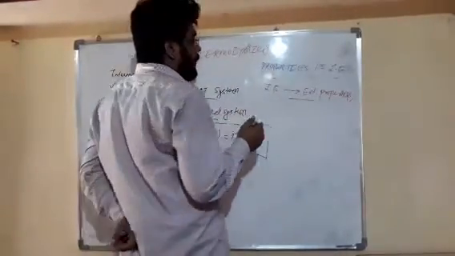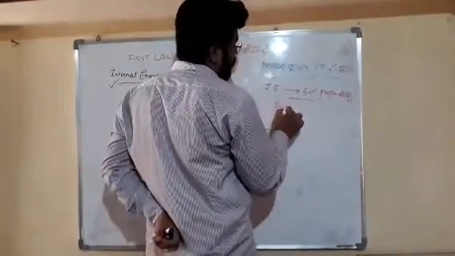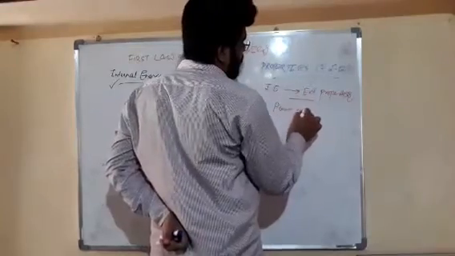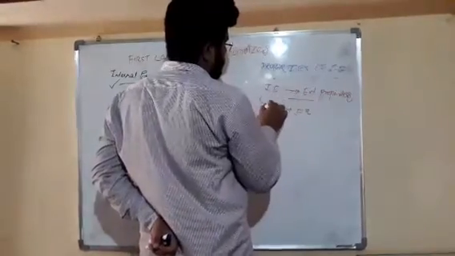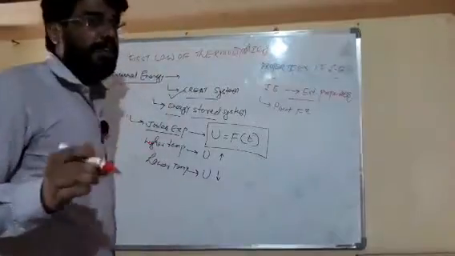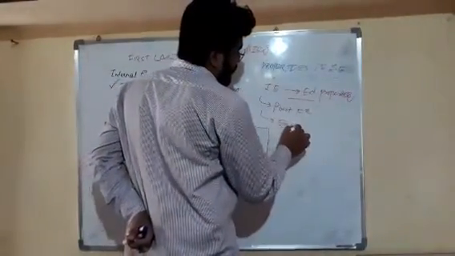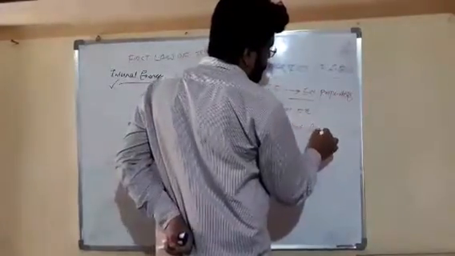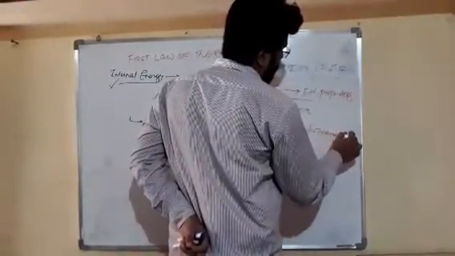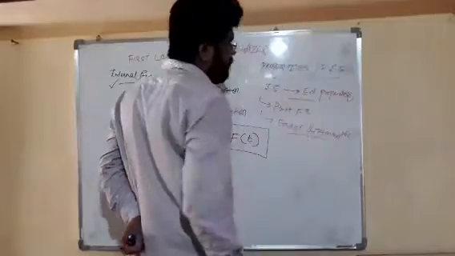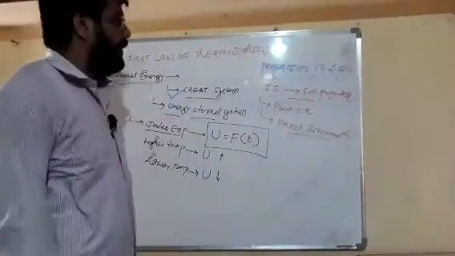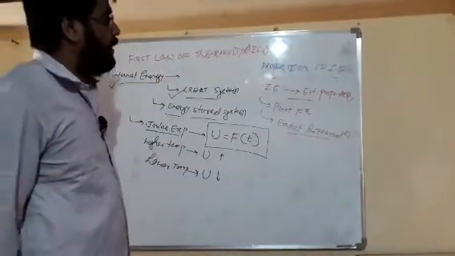It is a property, so friends, it is a point function, and since it is a point function, it is an exact differential. These three are the properties of our internal energy.